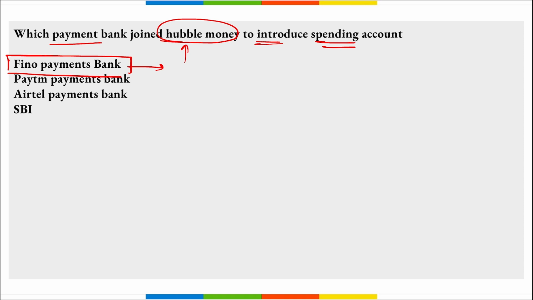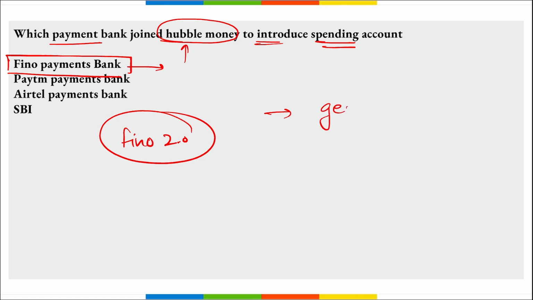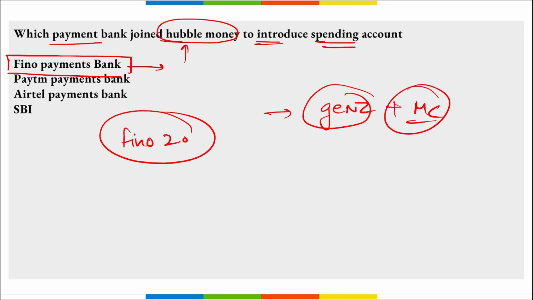Right? They will be introducing India's first and world's first spending account that will be aiming at helping customers manage their finances. Correct? And this partnership was done under Fino Payments Bank's Fino 2.0 initiative that will strengthen the digital offering and enhance the overall customer experience. They will be targeting which customers? It will be Gen Z and millennial customers, and they will cater to their lifestyle changes. Also, depositors can save money by spending account and earn up to 10% cashback on all the purchases that will be made through this account.